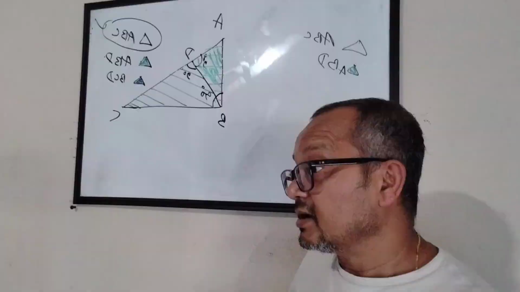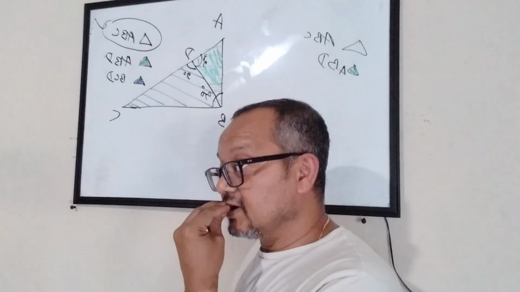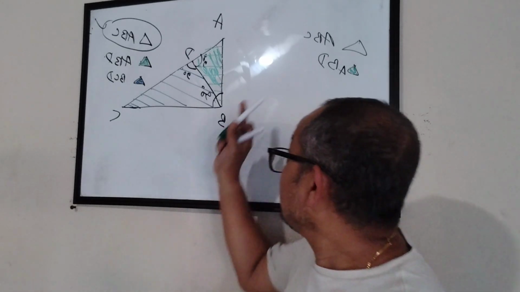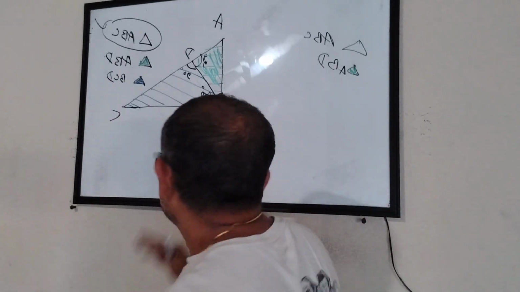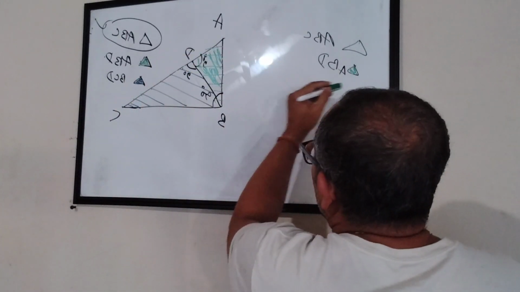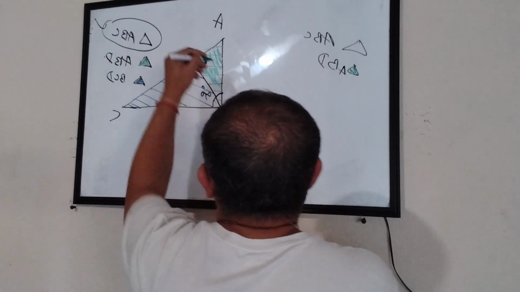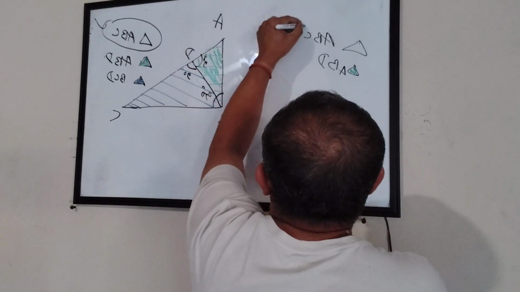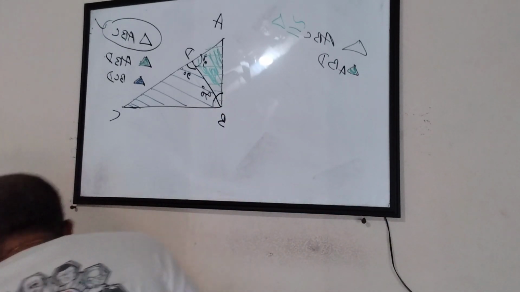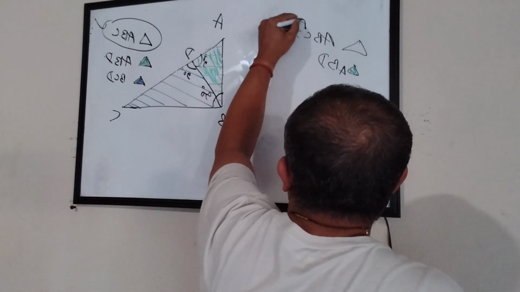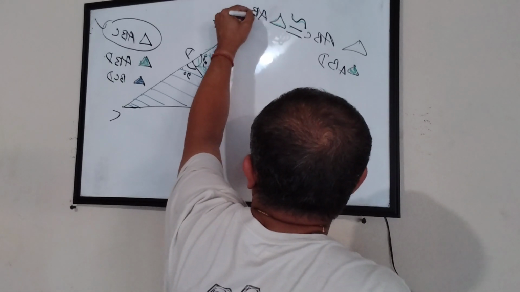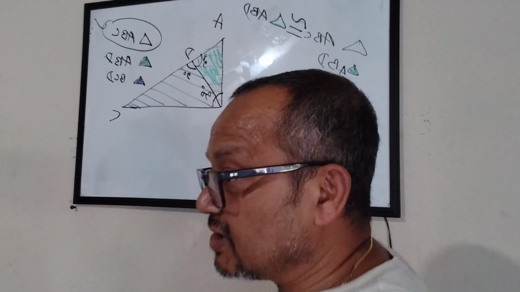Listen, keep your lips close to each other and keep the ears wide open. Hear me one more time, okay? Triangle ABC, the parent triangle, and the triangle ABD, the green one, I am saying these are similar. The question is why? I am saying these two triangles are similar. Why?